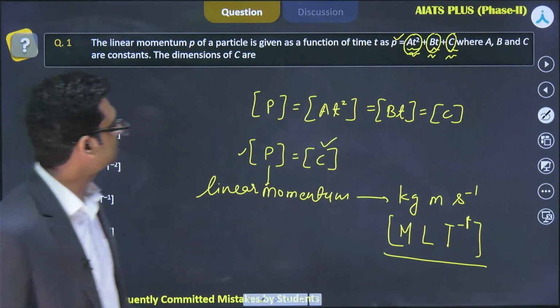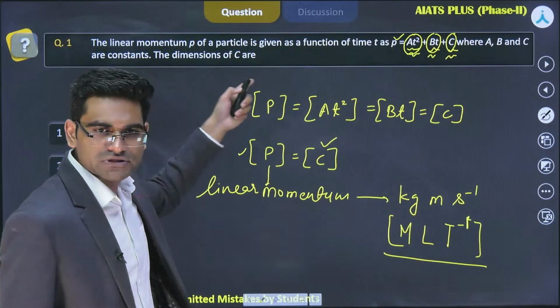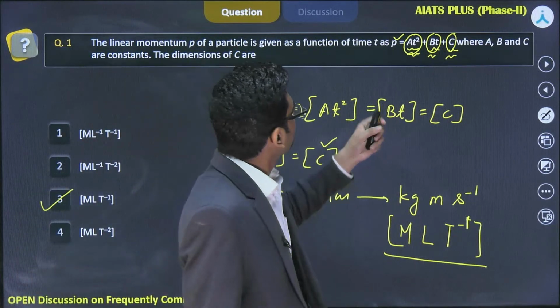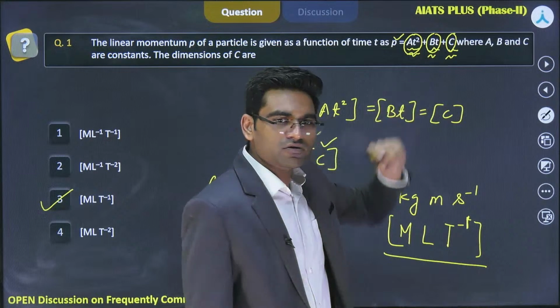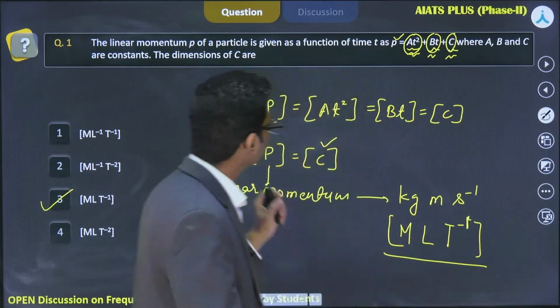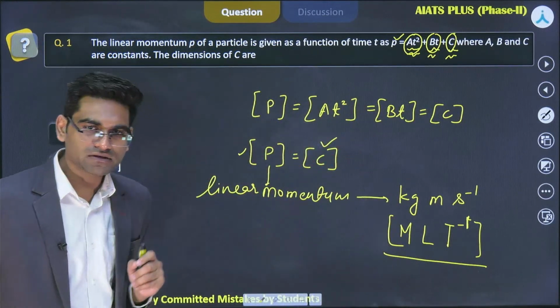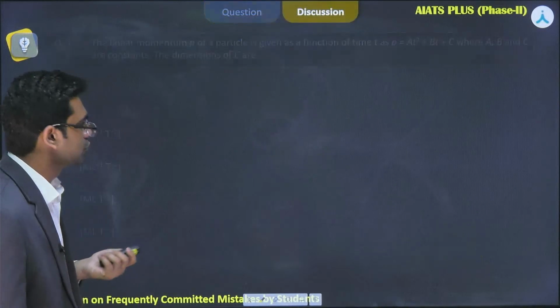As you can see, here the dimension of C is asked, but in this same question, the dimension of A or B can also be asked, right? So how can we find the dimension of A or B? We know the equation already.